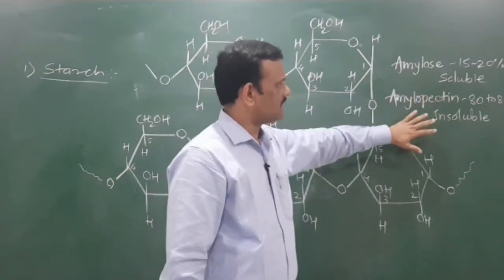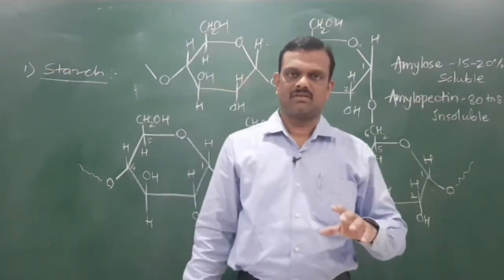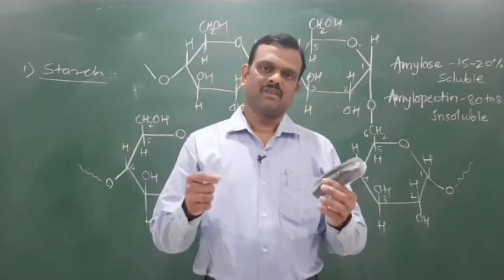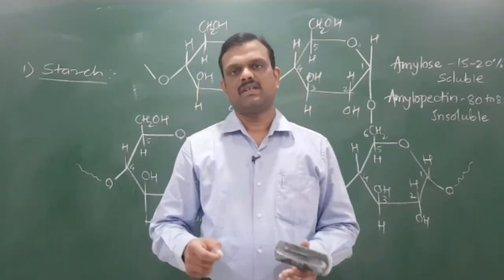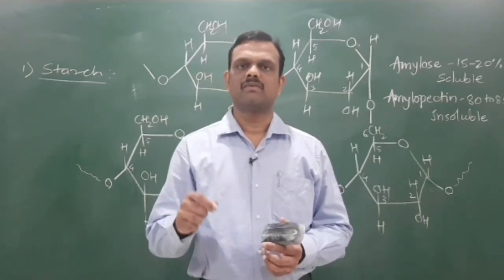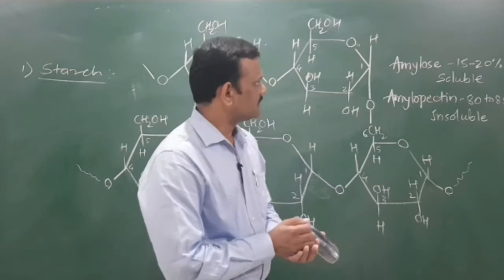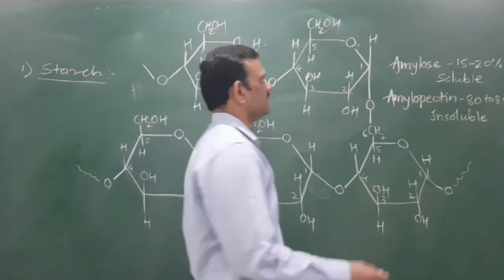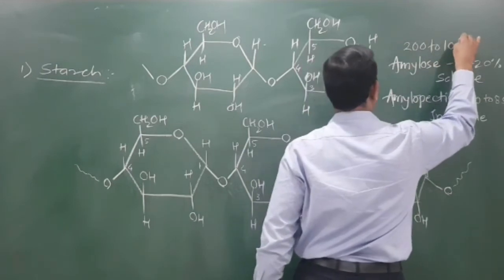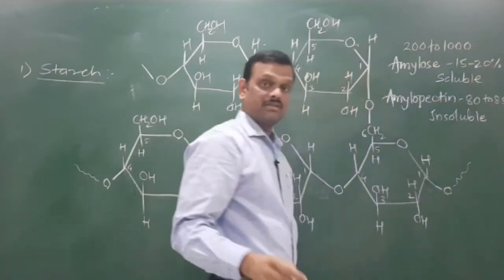Similarly, we have drawn all these structures of amylose and amylopectin. Now both these, on hydrolysis, produce a number of glucose units. If you consider amylose, then it contains approximately 200 to 1000 glucose units.